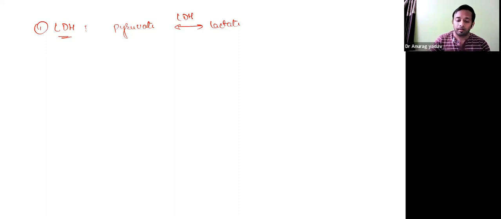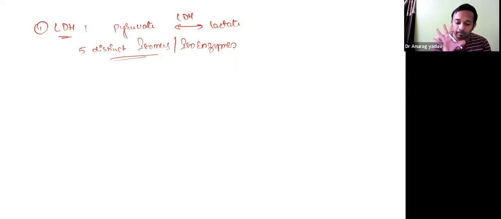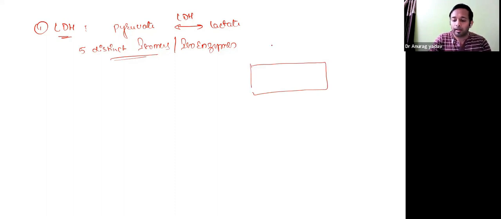Now, what are the types of LDH? There are a total of 5 distinct isomers, or 5 distinct isoenzymes. Means the LDH has 5 different types of brothers, from different cells. We number them, and we'll see how. But how they were separated was when the LDH was allowed to run on electrophoresis.